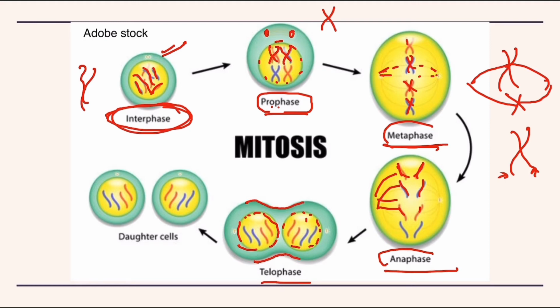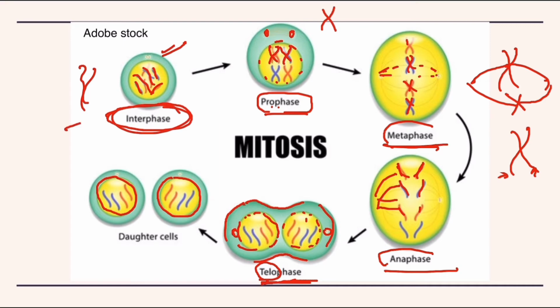In telophase, telo means in the end, and after that again the centromere goes to the periphery, and this new daughter cell structure will appear, and they will have a similar amount of genetic content that was present earlier.